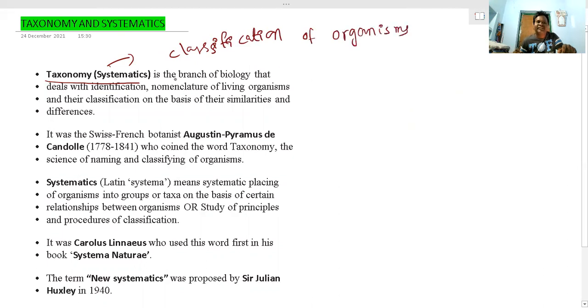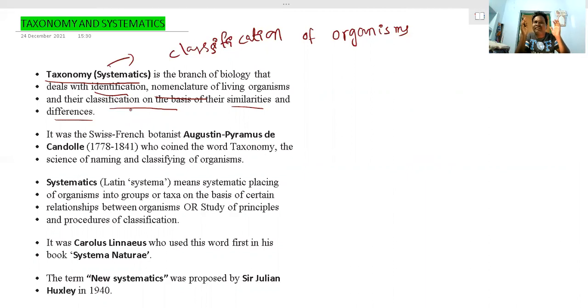This is called taxonomy. It is a branch of biology that deals with the identification and nomenclature of living organisms, and these organisms can be classified on the basis of similarities and differences. Just now we discussed that there are 1.7 to 1.8 million organisms.